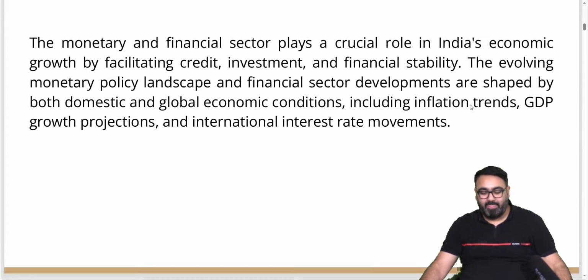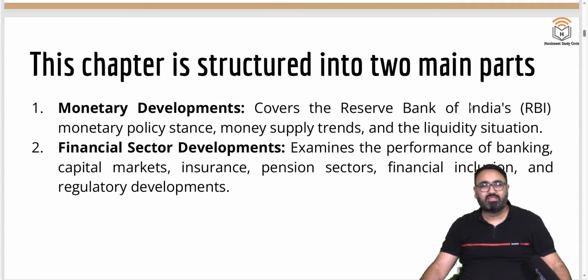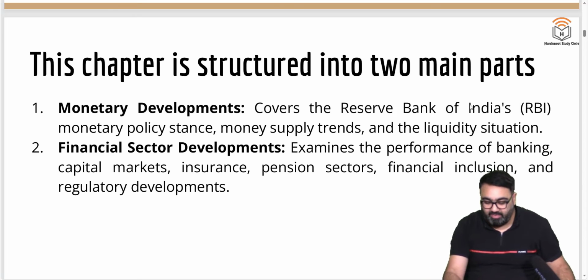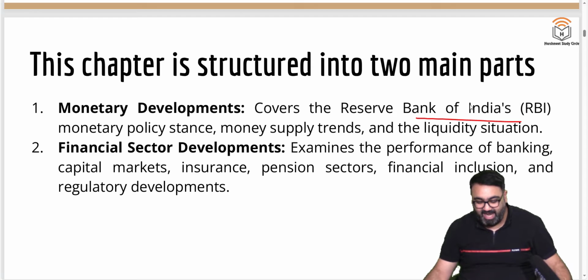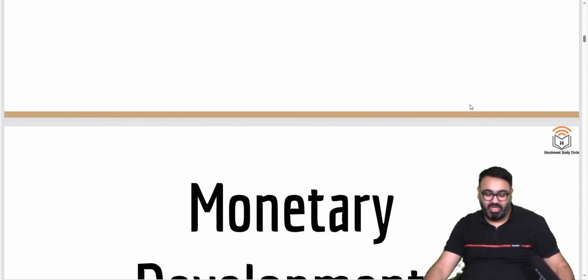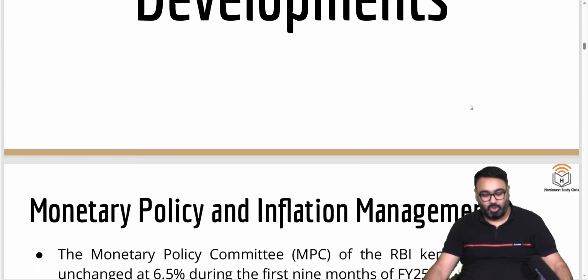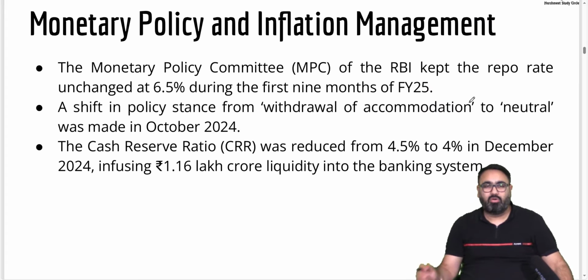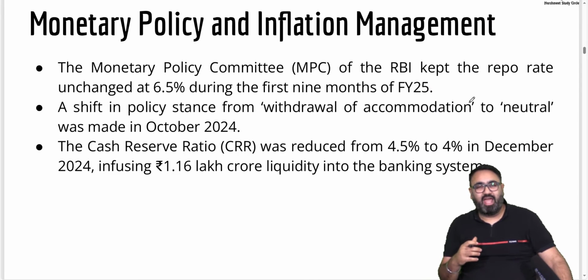So as I said, let's start with the first one, that is the monetary development. As I said earlier, monetary developments mainly includes the actions of the RBI, monetary policy stand, money supply, etc., and the liquidity situation in the country. So first highlights. Now, as you know, we have something called the MPC, Monetary Policy Committee by the RBI, whose main job is to keep a check on the inflation in the country.